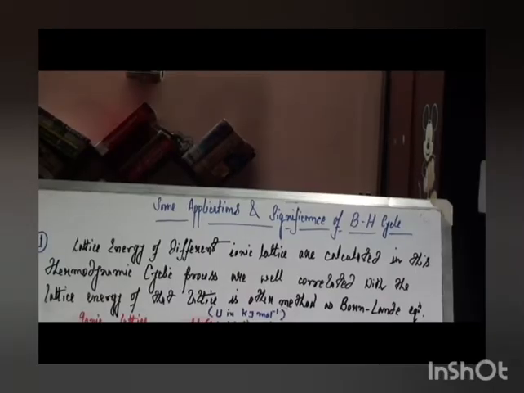Now, some applications and significance of the Born-Haber cycle.